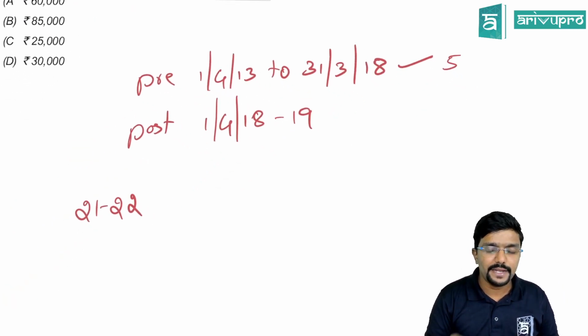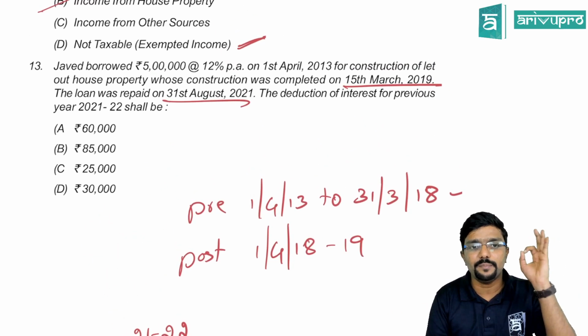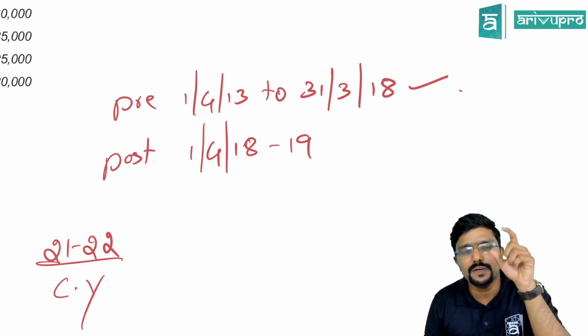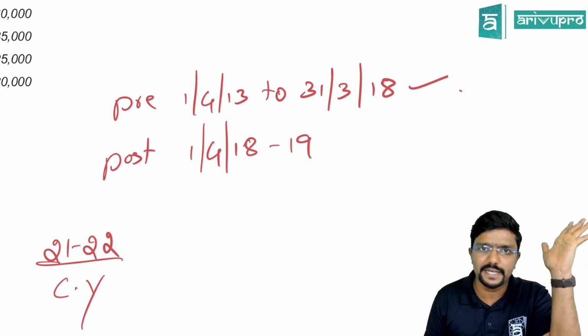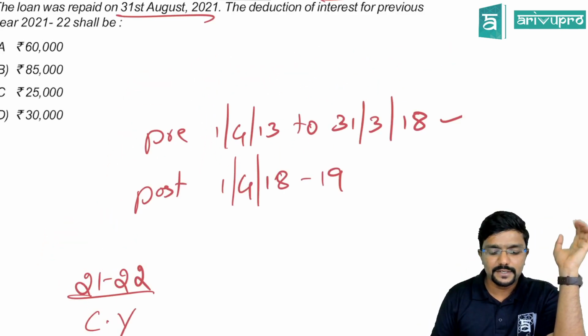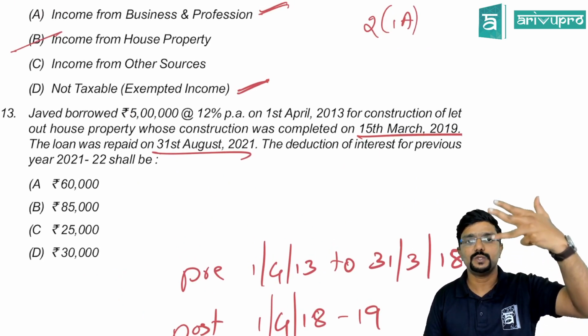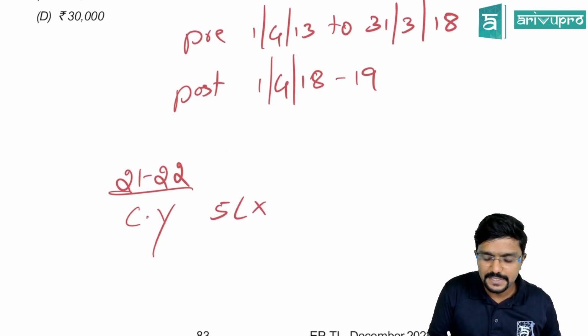Then for 21-22, what is the current year interest? Current year interest is not for the entire year because you have repaid the loan. For 18-19, 19-20 and so on, whatever was the interest for the current year plus 1/5 of the pre-construction period, you would have already claimed. So for 21-22, the current year interest is only from April to August, that is April, May, June, July, August. You have to calculate only for 5 months as it is repaid.